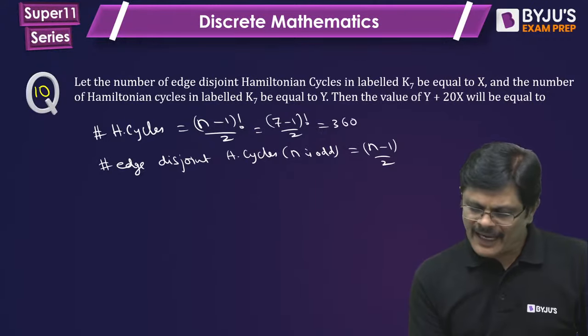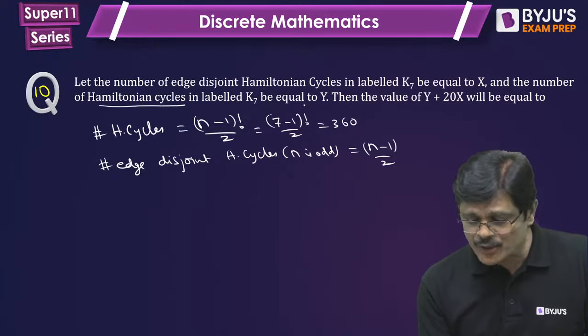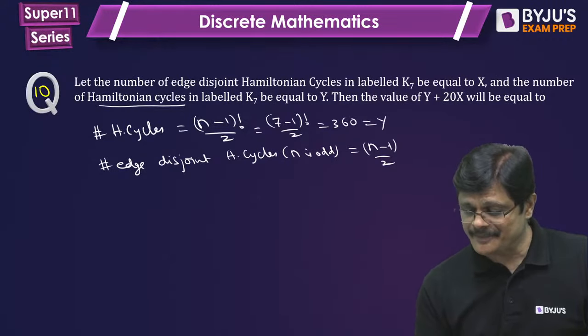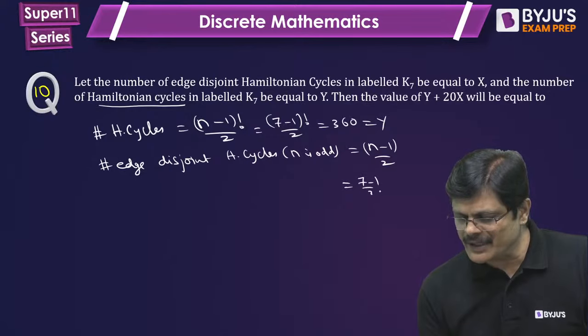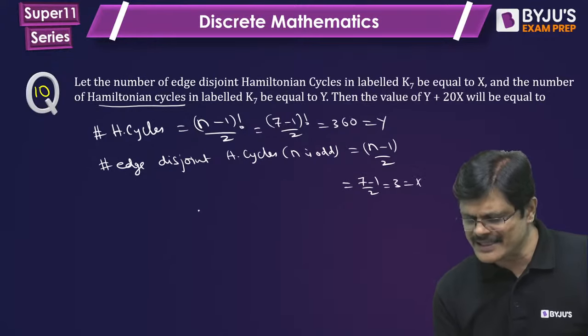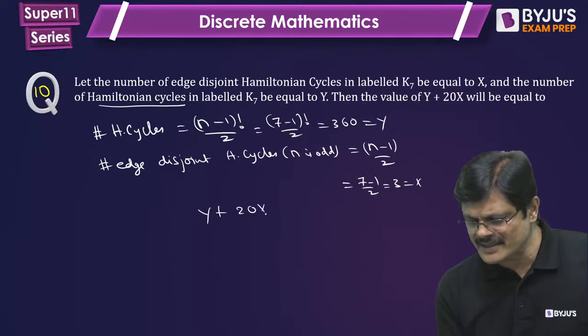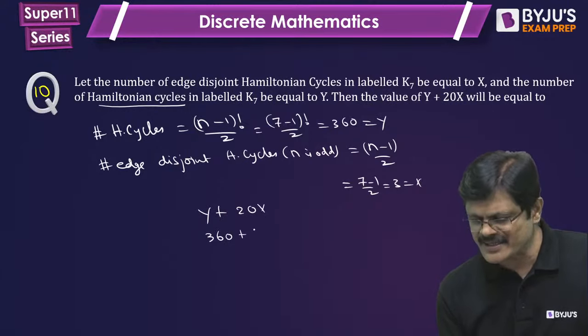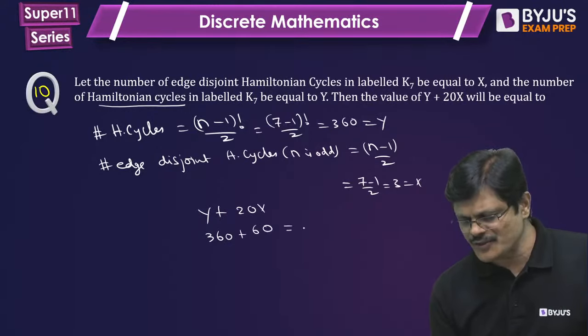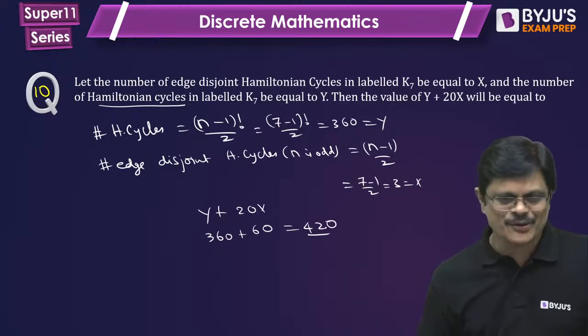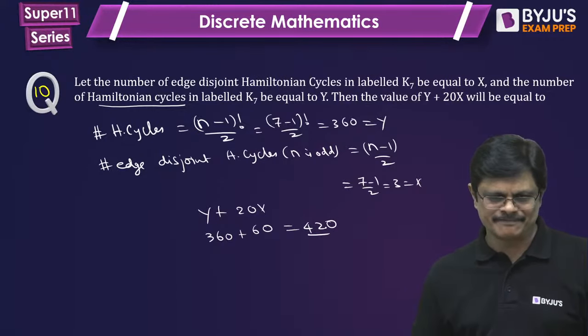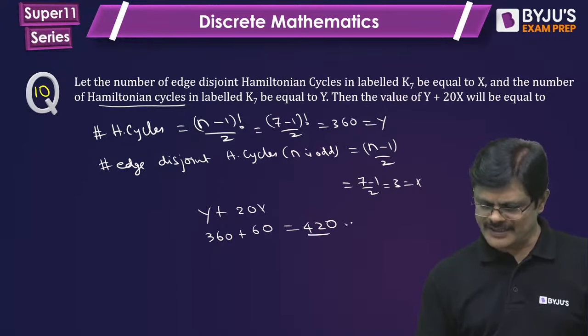And the number of Hamiltonian cycles is y. This is y. And this is (7 minus 1) by 2, that is 3. This is your x. He is asking what is y plus 20x. That is 360 plus 20 into 3, which is 420. Sometimes these questions are tricky. Very good. Correct, 420 is the answer.